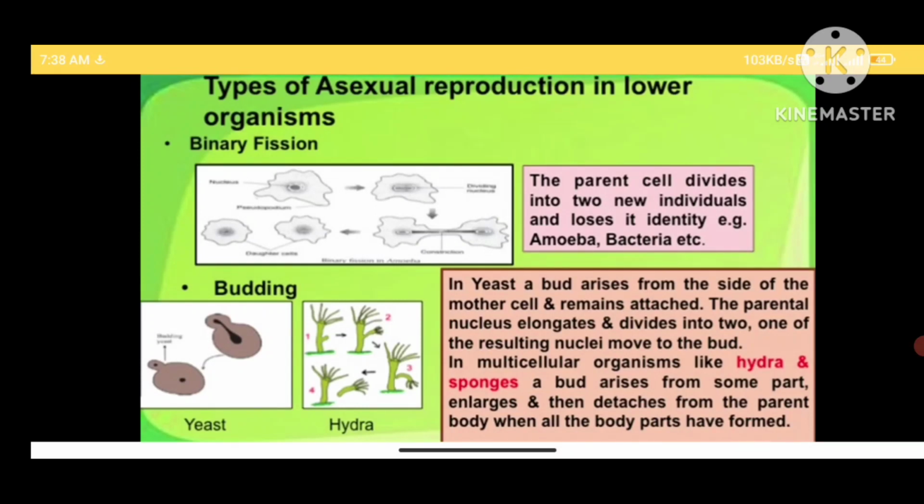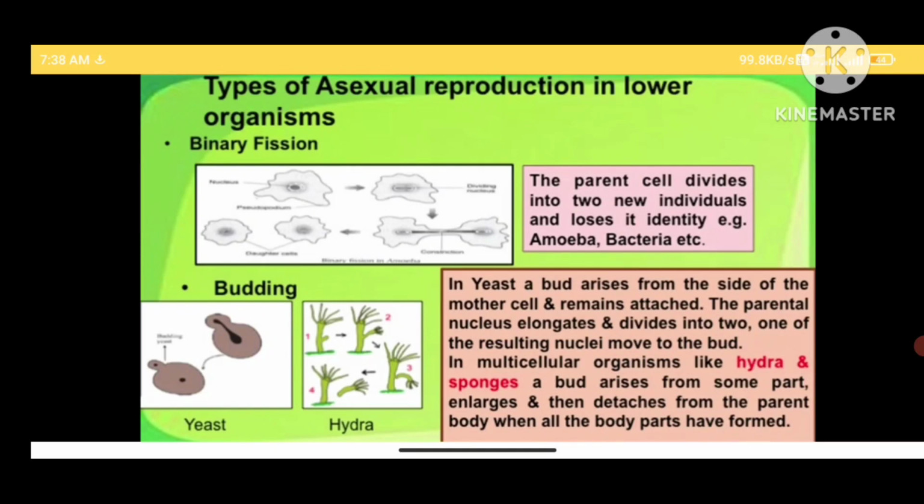Next is by budding. Budding in yeast, which is again a unicellular organism, takes place by a projection formed at any one of the ends of the cell and followed by elongation of the nucleus, which is pinched off. One part of it goes into the bud and the other part remains in the parent cell. Here the parent cell continues to exist.